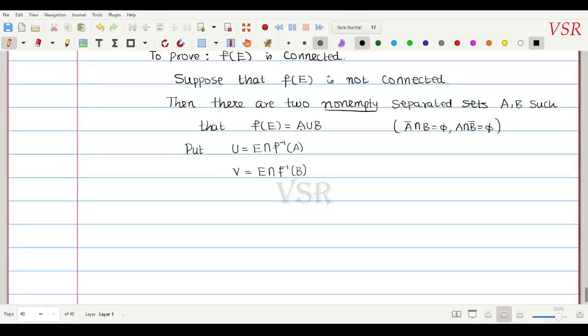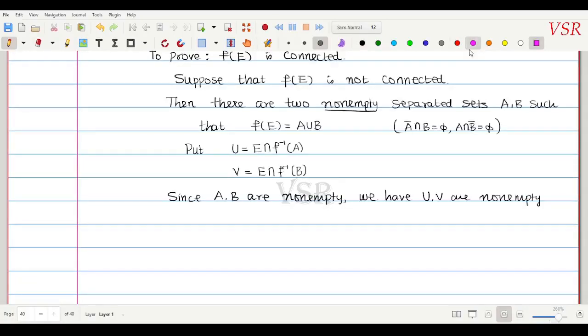Since A comma B are non-empty, we have this U comma V are non-empty. Yeah, this non-empty. This is a proof.